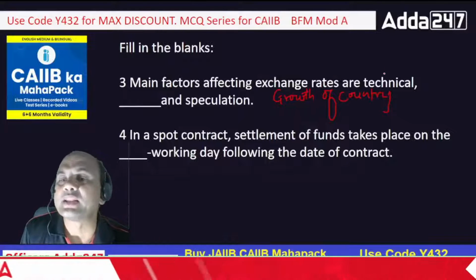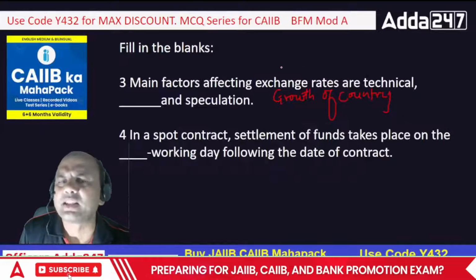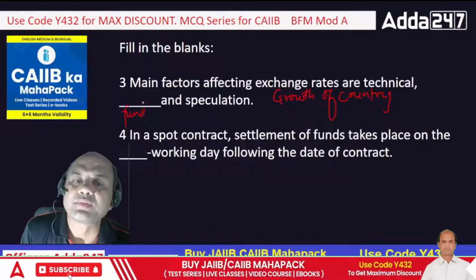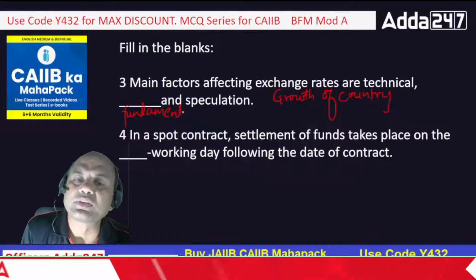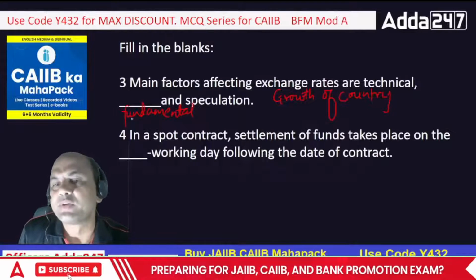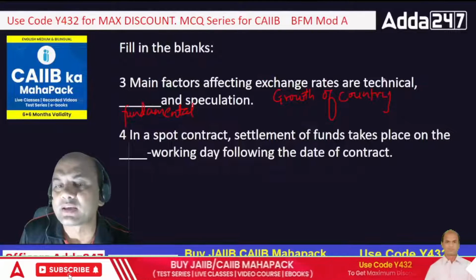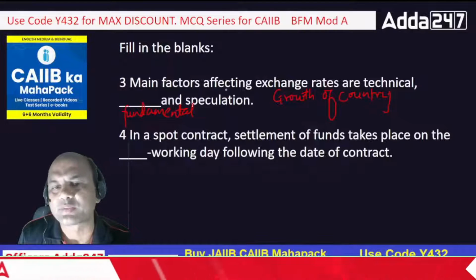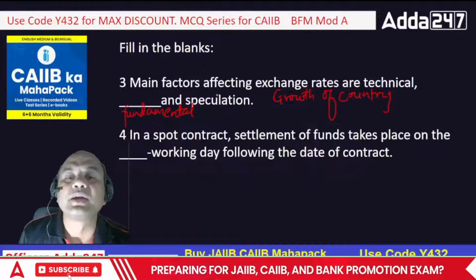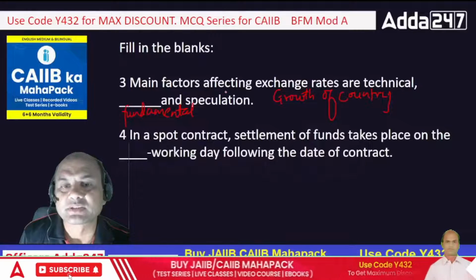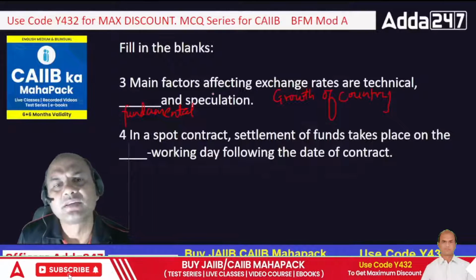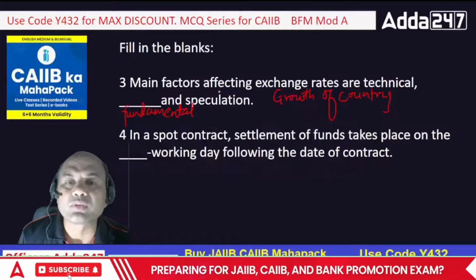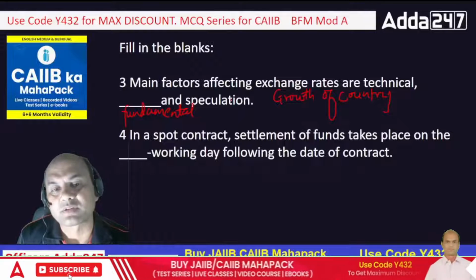It is a fundamental factor, and there are two analyses always. In any stock market, any market, there are two analyses. One is technical and second is fundamental. So these are the three reasons which affect the market mainly: technical, fundamental and speculation. Speculation is also an important factor. Speculation means what? It is done by the middlemen, middle persons. It includes the banks, the fund managers, everyone. What do they feel about the dollar happening in future?